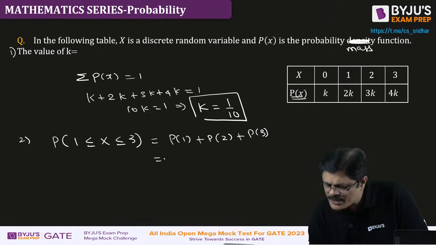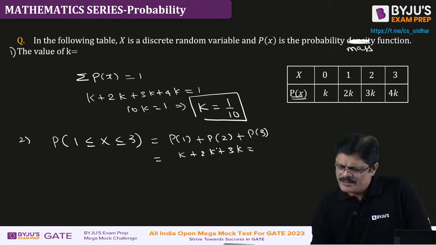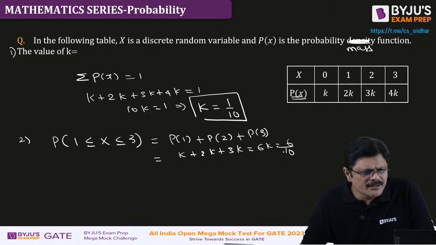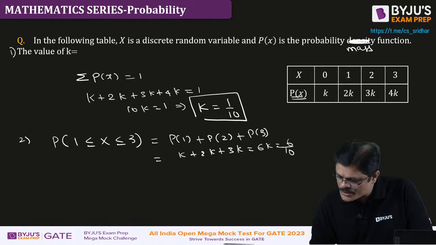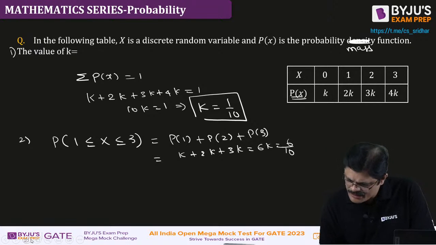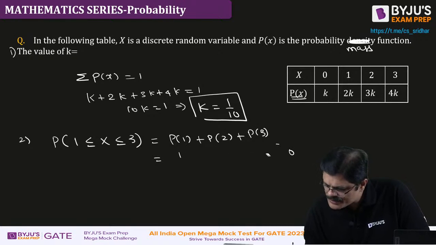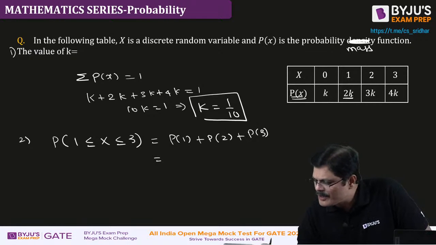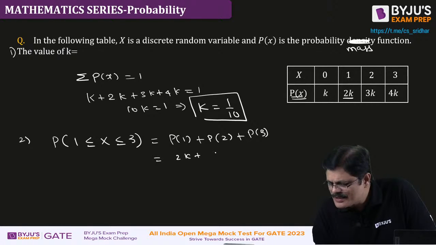So what happens here? P1 is K, 2K, 3K. So what is it? 6K. That is 6 by 10. Oh, sorry, we should start from 2K, I am sorry. I wrongly wrote it. It is 2K plus 3K plus 4K.